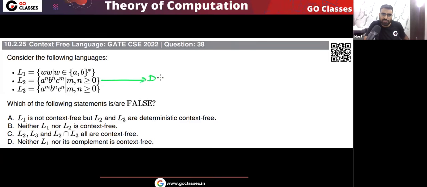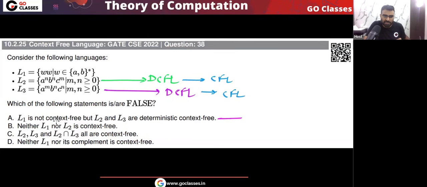This is DCFL. This is a standard language which is DCFL. Also L3 is a power m, b power n, c power n. This is also a deterministic context free language. Every DCFL is CFL, so L2 is also CFL and L3 is also CFL. So what about option A? Option A is saying that L1 is not CFL. That is correct, because L1 is not CFL.